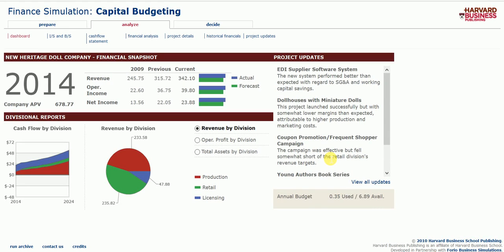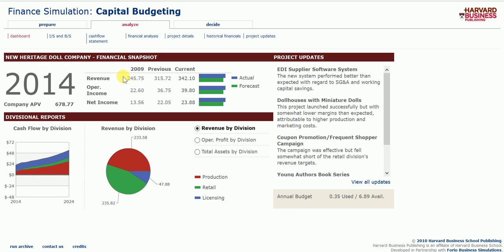Hey everyone, this is my outcome from my capital budgeting simulation for finance. As we can see, my final APV was 678.77 right here for the year 2014. I obtained this APV by my revenue, operating income, and net income, which did increase over the past few years.